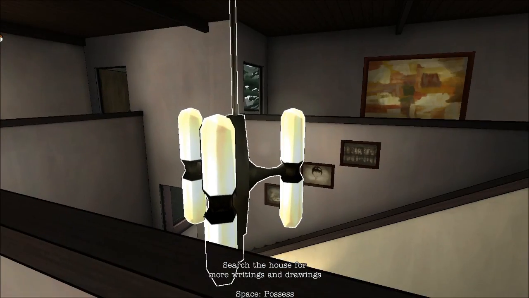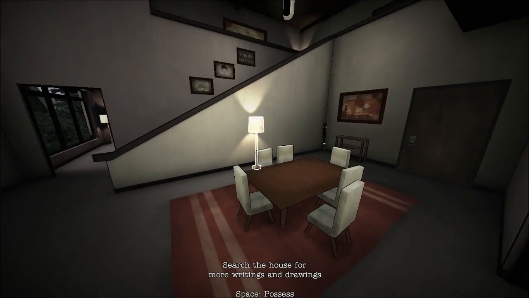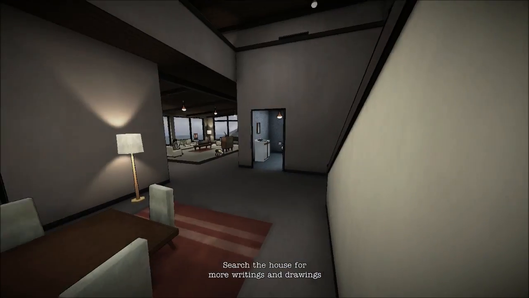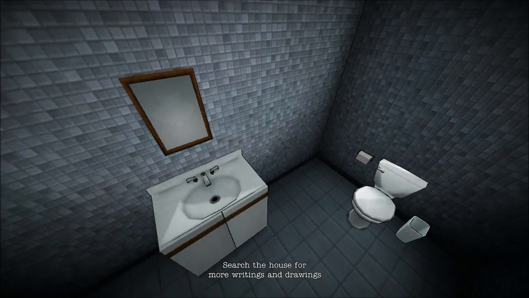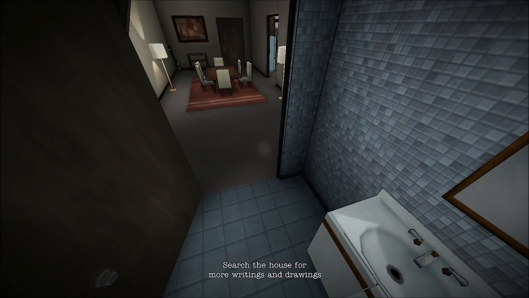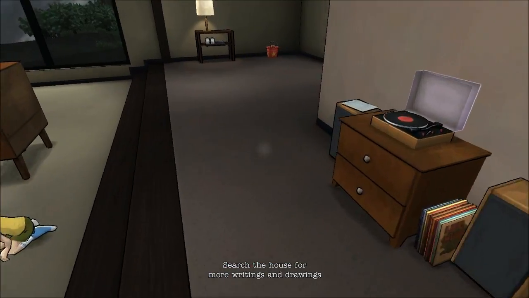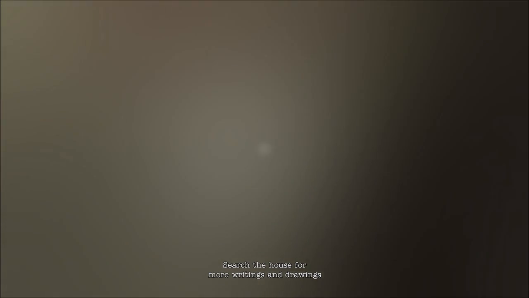So let me possess some things so I can jump around faster. I don't see anything over here. Let's possess the kitchen. So I guess I could have snuck around this thing relatively freely. How do I get out of possessing? There we go. But since these guys can't see me, search the house for more drawings. Can I do anything with you?